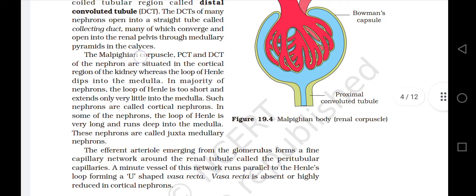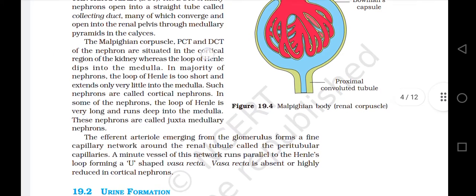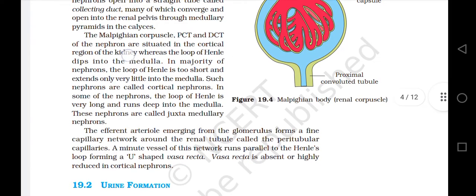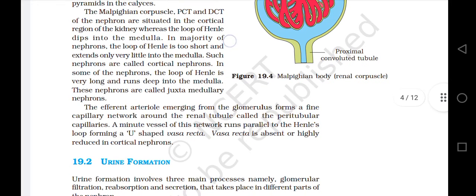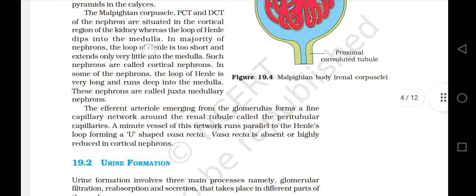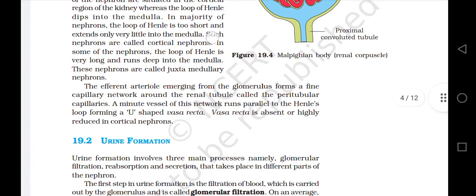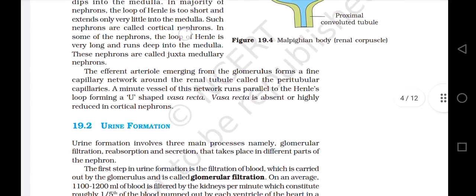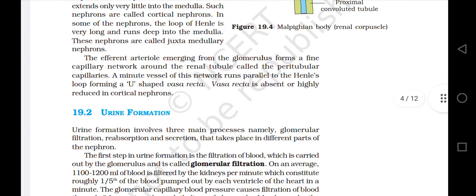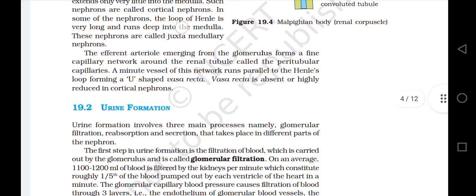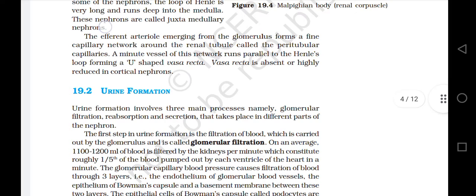The Malpighian corpuscles, PCT and DCT of the nephron are situated in the cortical region of the kidney, whereas the loop of Henle dips into the medulla. In the majority of nephrons, the loop of Henle is too short and extends only very little into the medulla. Such nephrons are called cortical nephrons. In some of the nephrons, the loop of Henle is very long and runs deep into the medulla. These nephrons are called juxtamedullary nephrons.